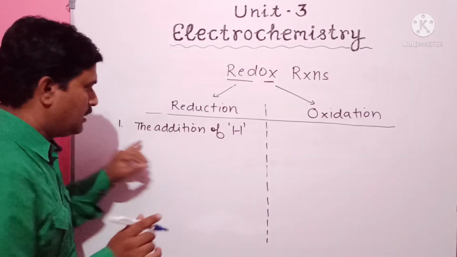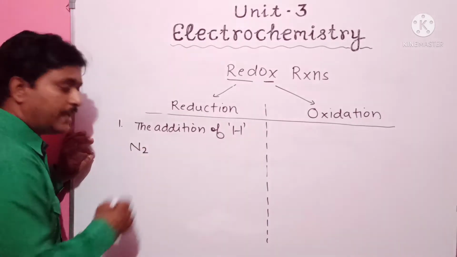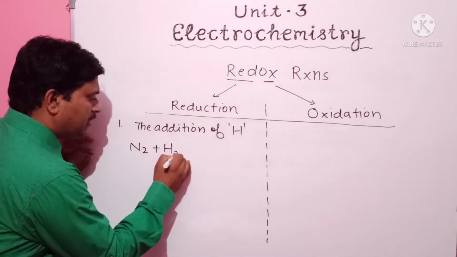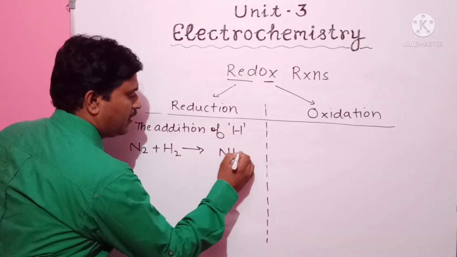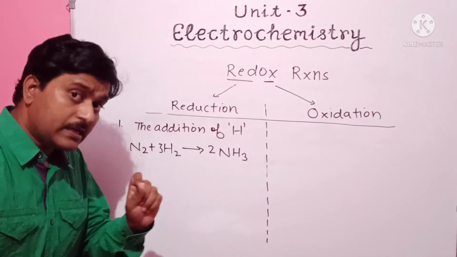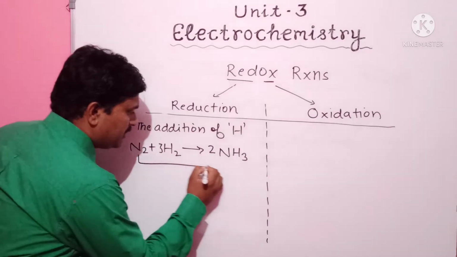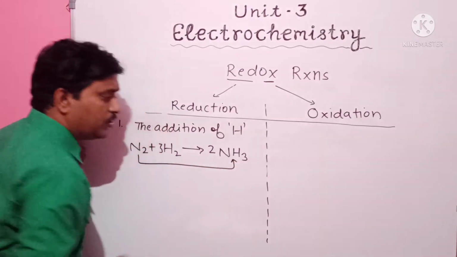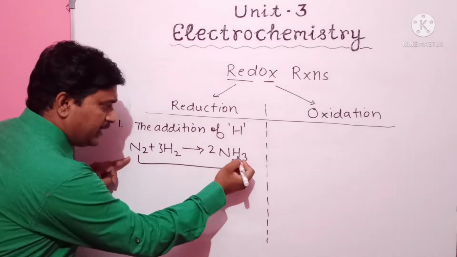For example, suppose here we use nitrogen and it is added to hydrogen, then it forms ammonia. Ammonia means NH3. In this reaction we observe that nitrogen is converted into ammonia, that means nitrogen is changed into NH3.